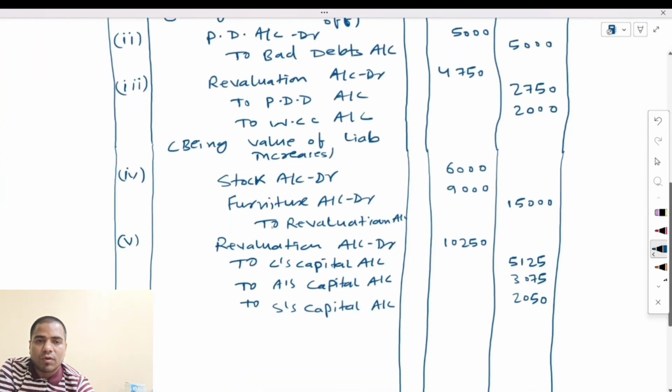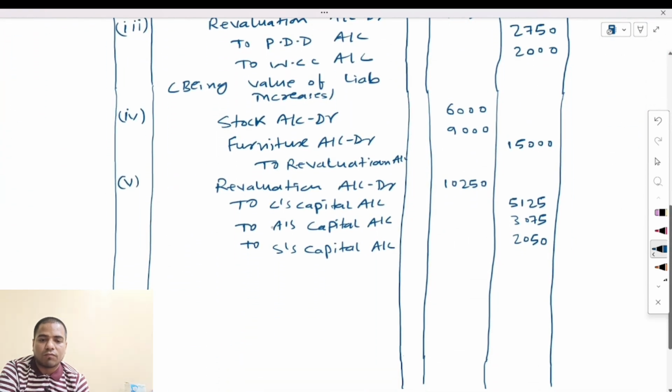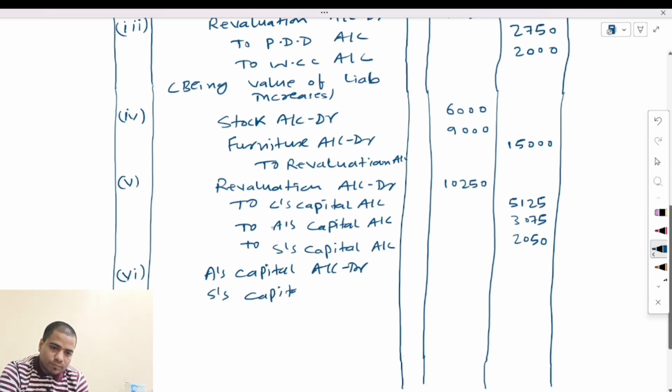Now what entry will you pass for the adjustment of goodwill? You have to make an entry in which gaining partners' capital accounts are debited to the retiring partner's capital account. And who are the gaining partners here? A's capital account debit, S's capital account debit, to the retiring partner.